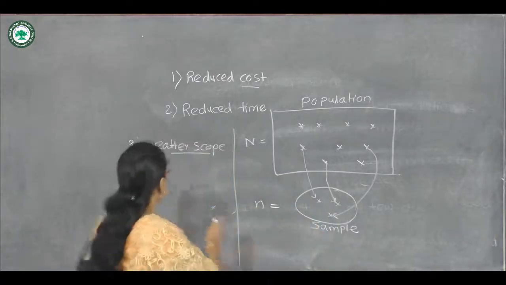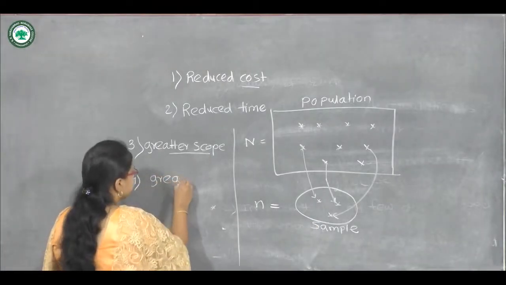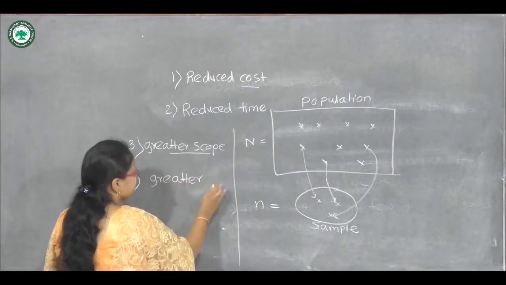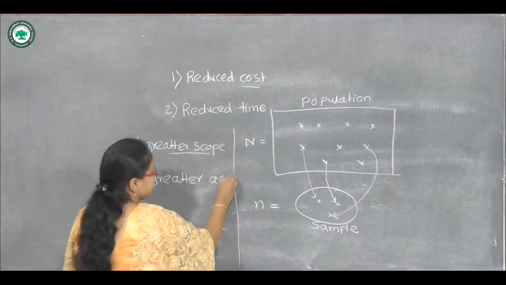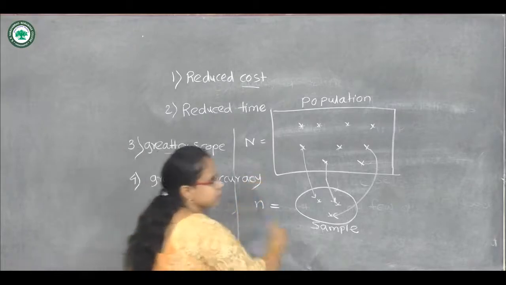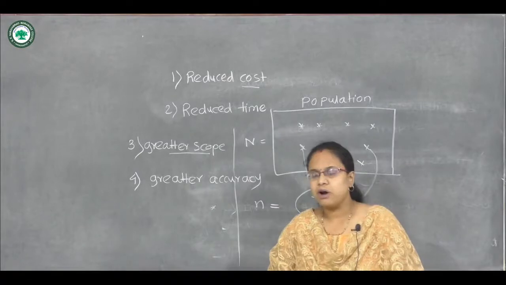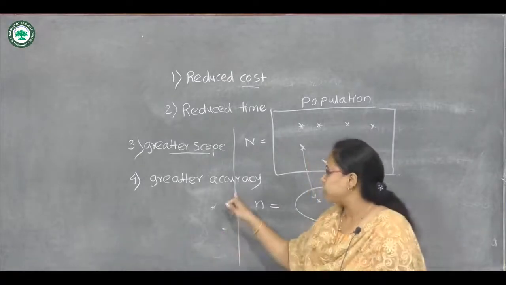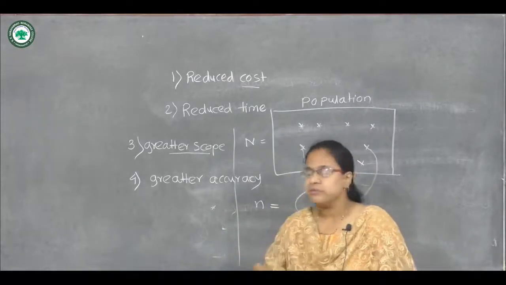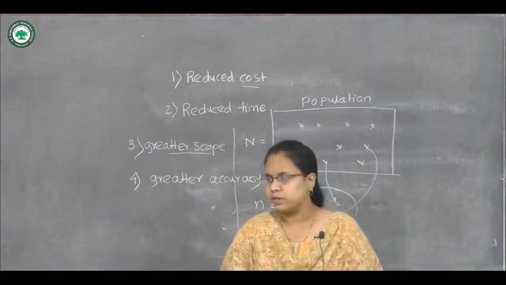The next is greater accuracy. While studying the whole census or population, it needs more machinery and more investigators or workers.